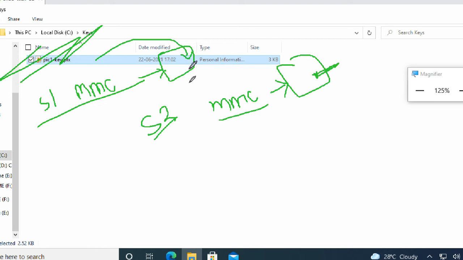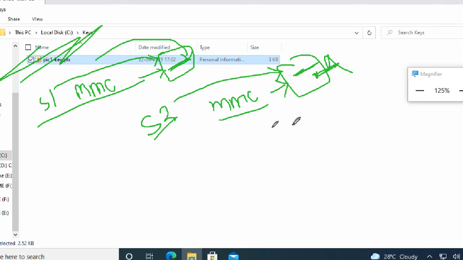Yes, as Student one, that certificate I showed, right? That certificate will show there, but that certificate won't show here. In Student 2's MMC, the certificate won't show. In Student 1's MMC, the certificate shows. In Student 2's MMC, it won't show, because this is user-based. That's the current user I use.